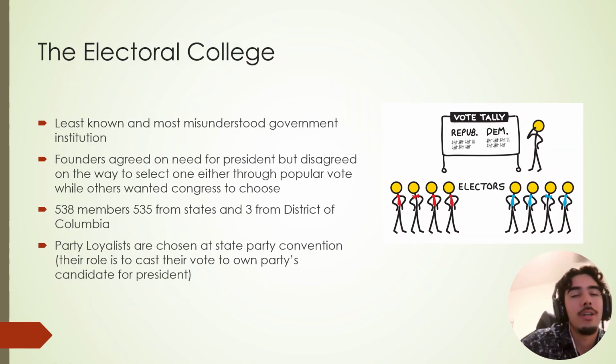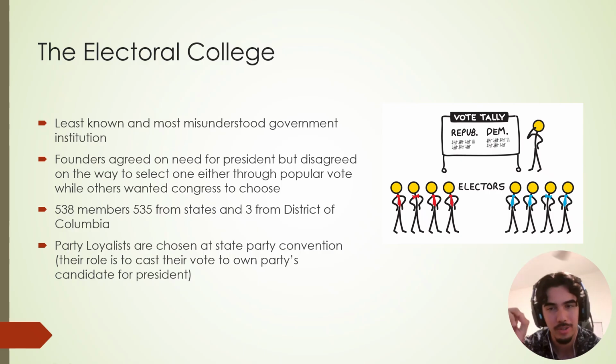Okay. 435 votes come from the congressional, so from our Congress, 100 comes from the Senate, 3 from the District of Columbia. Okay, least known and most misunderstood government institution. People don't like it because we've had two elections where the popular vote, so who people actually wanted as president, didn't match up with the electoral college.